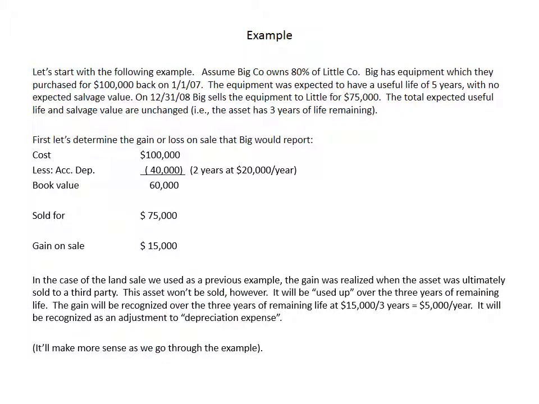Now again, in the case of the land sale that we used as a previous example, the gain was realized when the asset was ultimately sold to a third party. This asset is not going to be sold though. It's going to be used up over the 3 remaining years of its useful life. The gain is going to be recognized over those 3 years as the asset gets consumed. So $15,000 gain recognized over 3 years at $5,000 per year. And we're going to recognize that gain as an adjustment to depreciation expense. And this will make more sense as we go through the example.